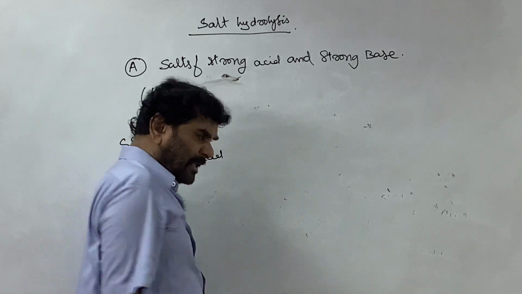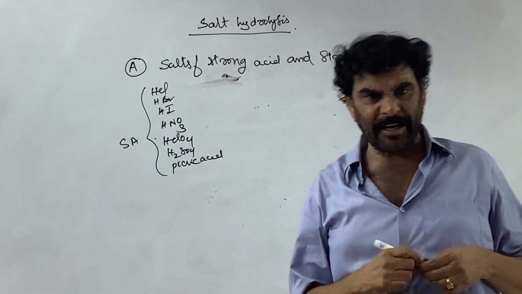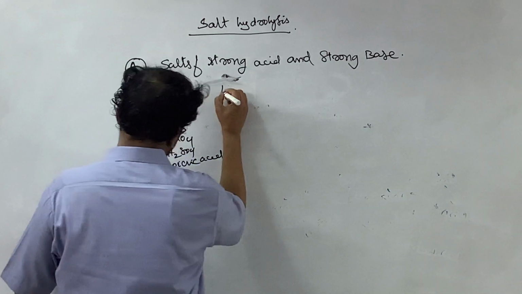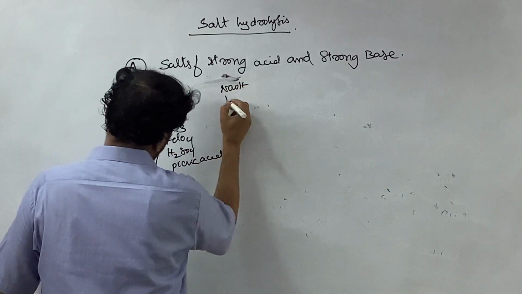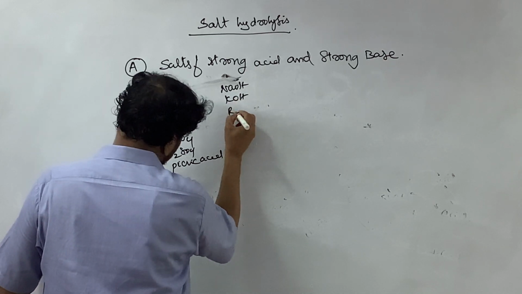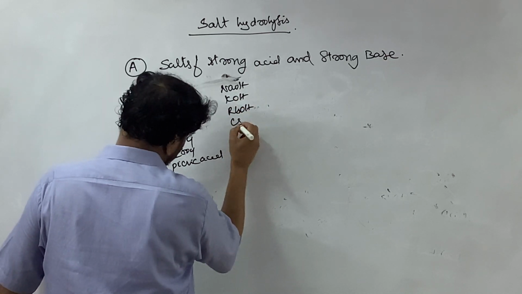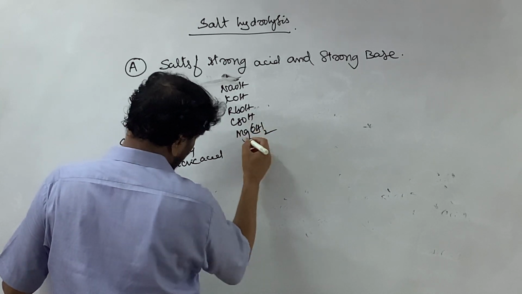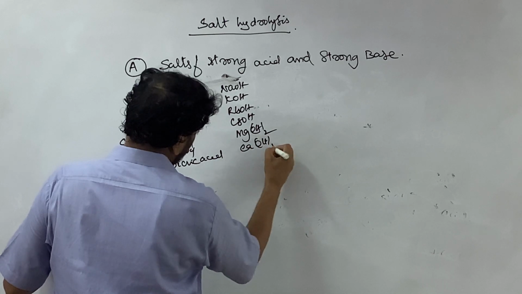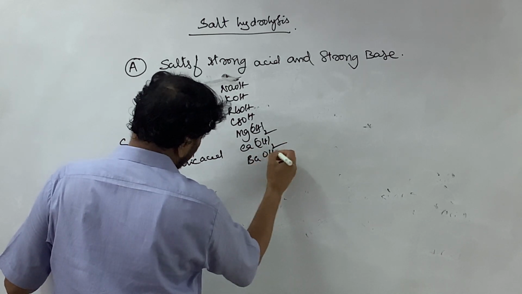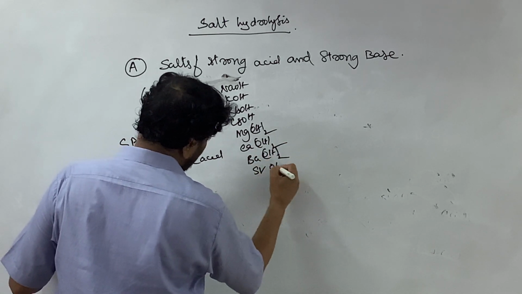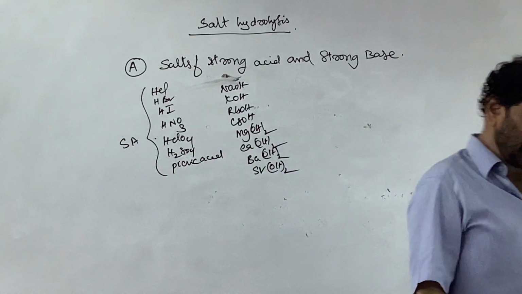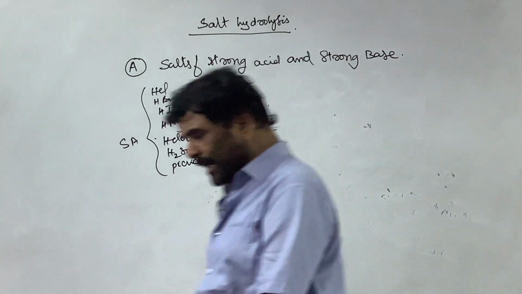And strong bases, that is the metal hydroxides of the first A group and second A group, are considered as the strong bases. That is sodium hydroxide, potassium hydroxide, rubidium hydroxide, cesium hydroxide, magnesium hydroxide, calcium hydroxide, barium hydroxide, and strontium hydroxide. Down the group, the basicity of the base increases.